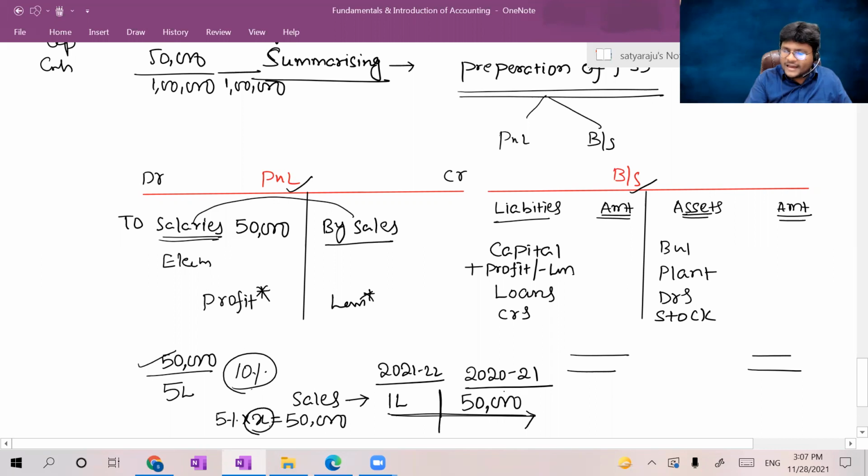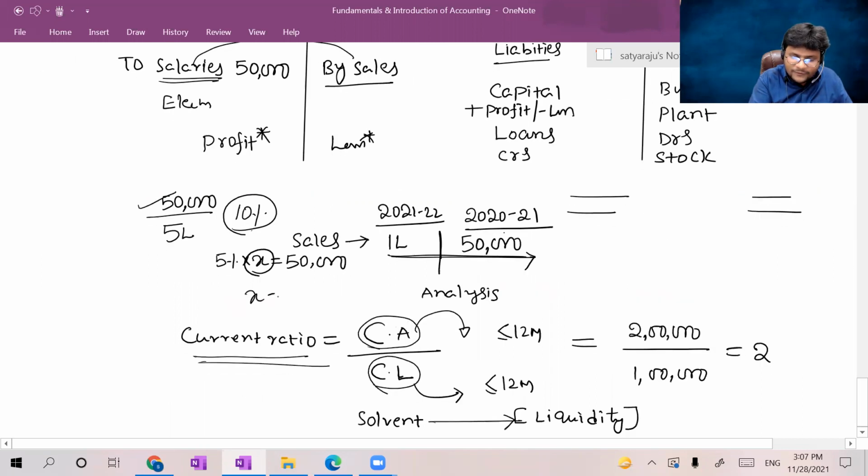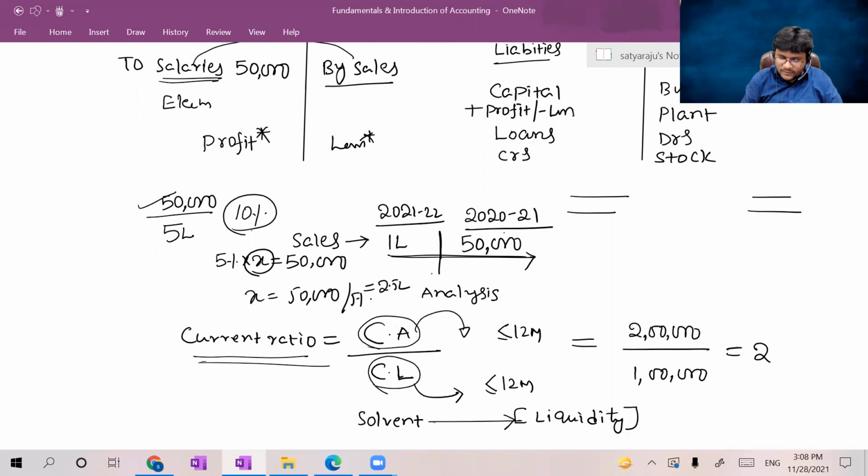Then sales how much? X is equal to 50,000 by 5%. So which is equal to 2.5 lakh, I think so. Am I right? 50,000 divided by 5%. Can you please do it? Which is how much here? 10 lakhs. It's not 2.5. Sorry. So which is 10 lakhs. So that means I have to make 10 lakhs worth of sales, then only my salaries will be 50,000, right? So my target was achieved now.